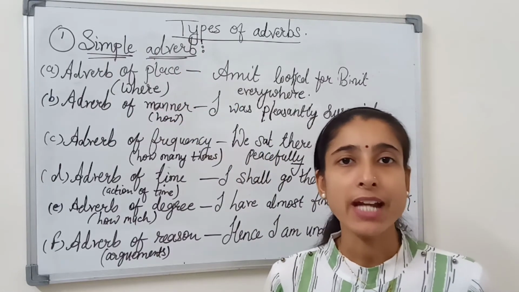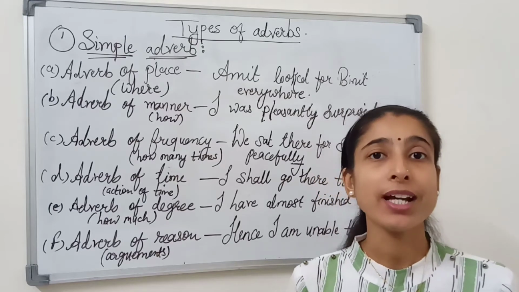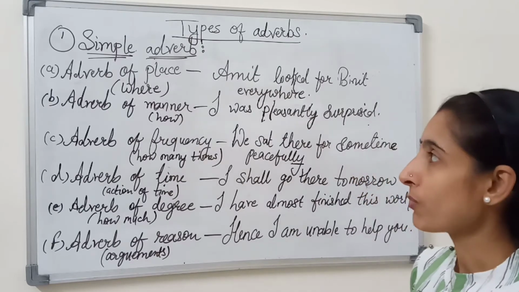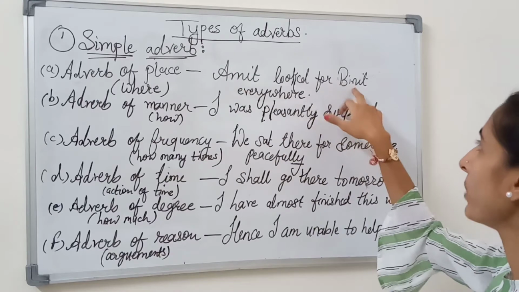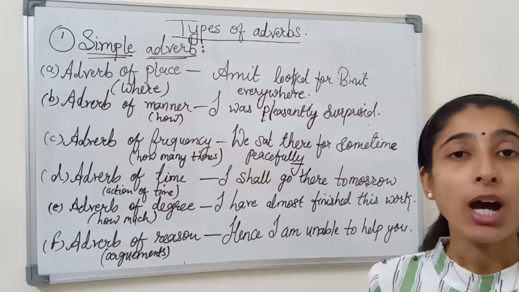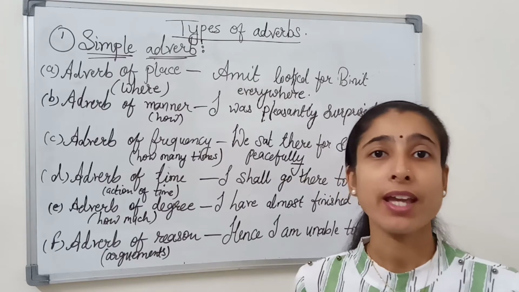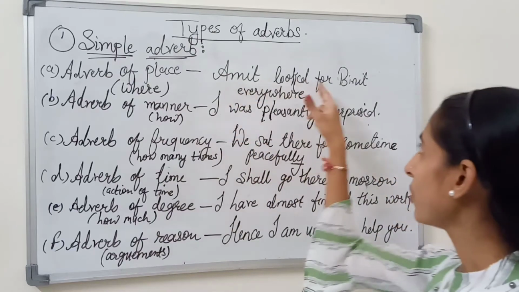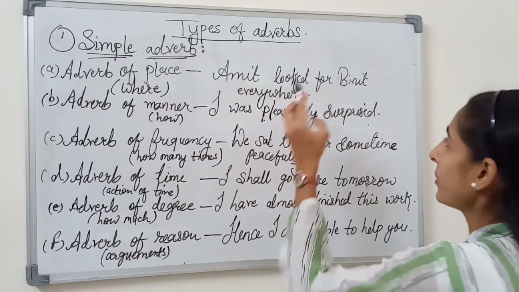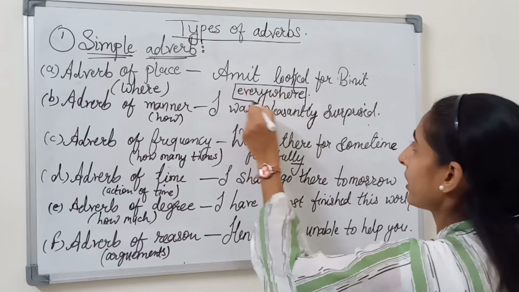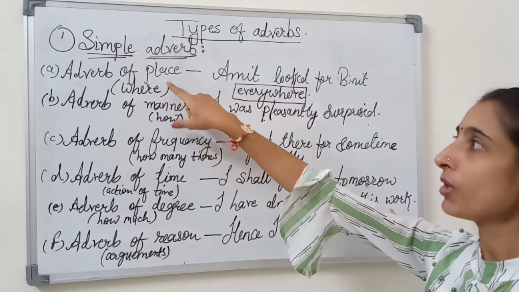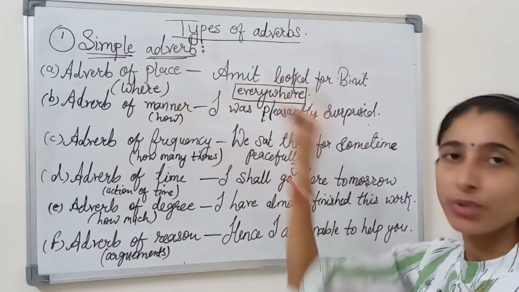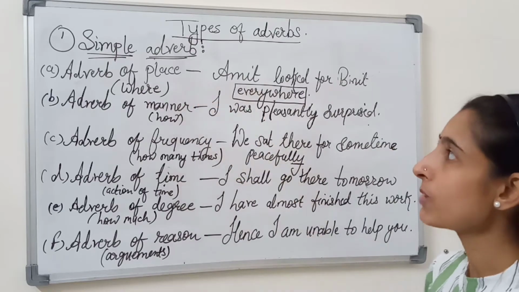What is adverb of place? Adverb of place shows where the action is performed. For example, Amit looked for Beneath everywhere. Amit looked for his friend Beneath everywhere. He was looking for the place but he didn't find his friend Beneath. So here, everywhere comes into the category of adverb of place because it shows where he was looking: everywhere.